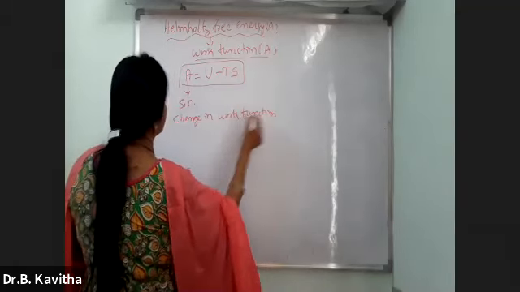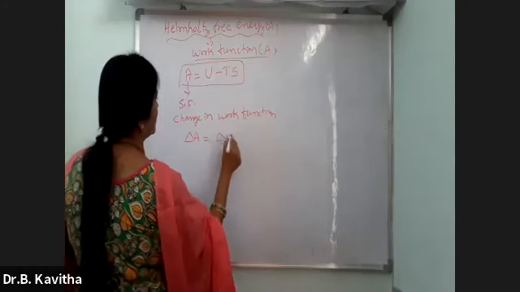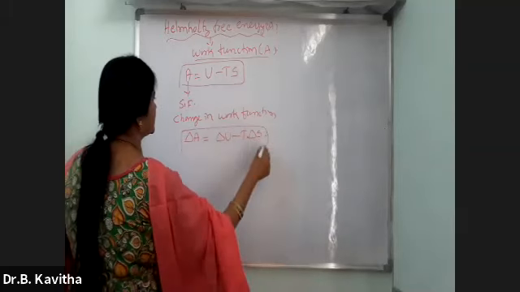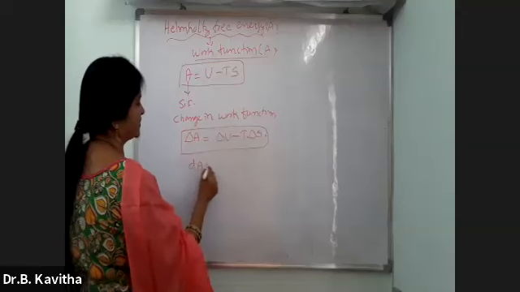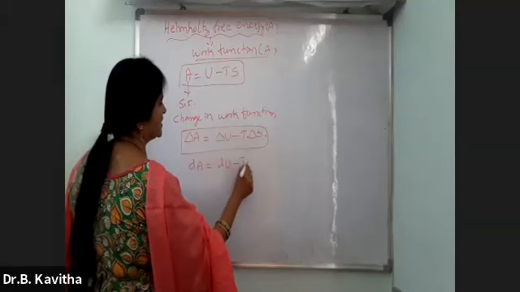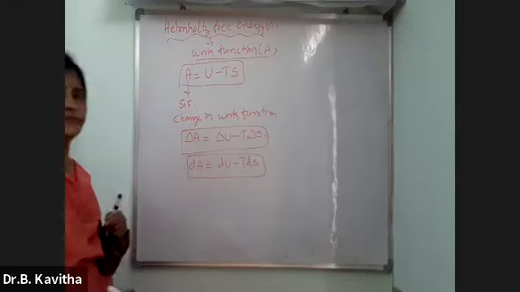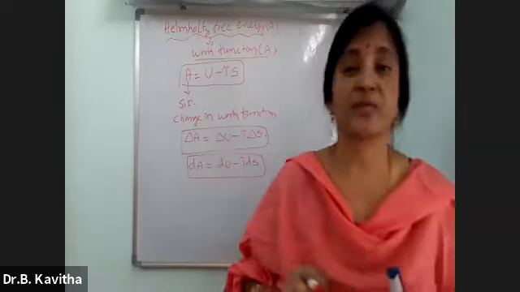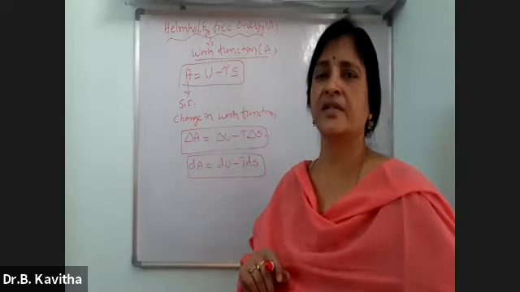Change in work function. Delta A is equal to how much? Delta U minus T delta S. Delta A is equal to delta U minus T delta S, or you can write dA is equal to dU minus TdS. For small changes, I have converted the equation in terms of small changes. And dA is equal to how much? It is dU minus TdS.